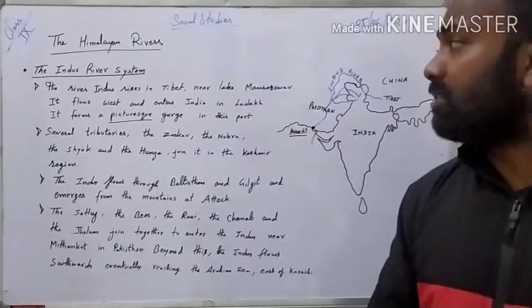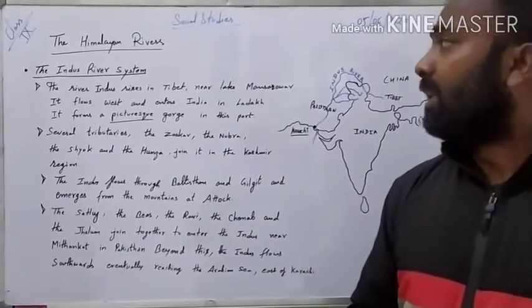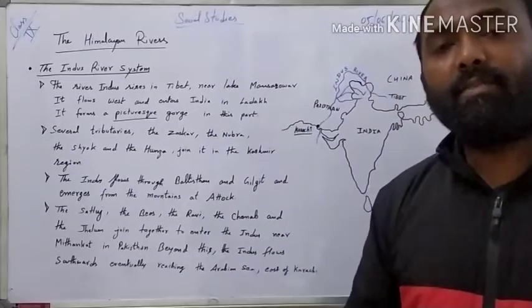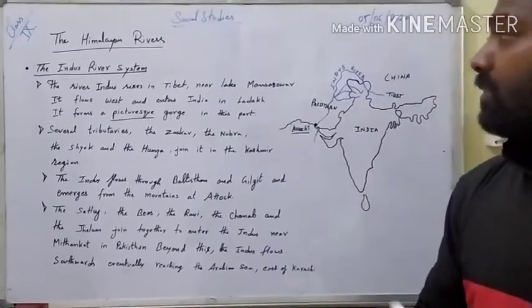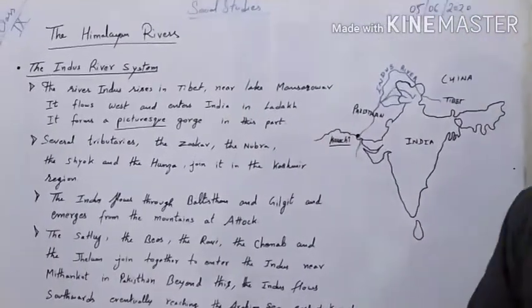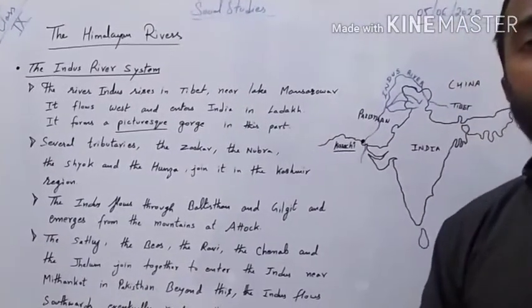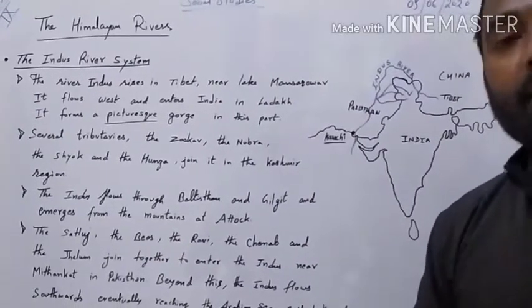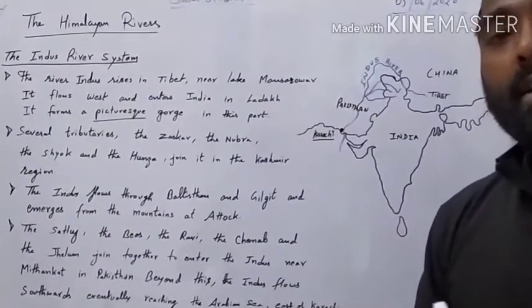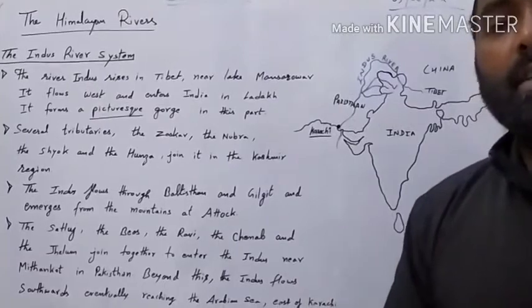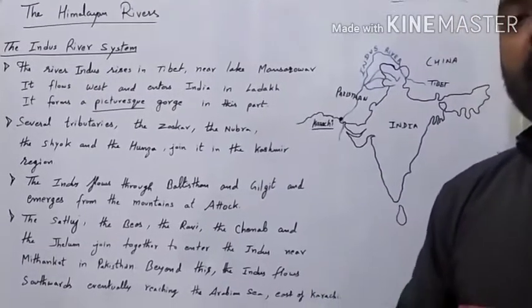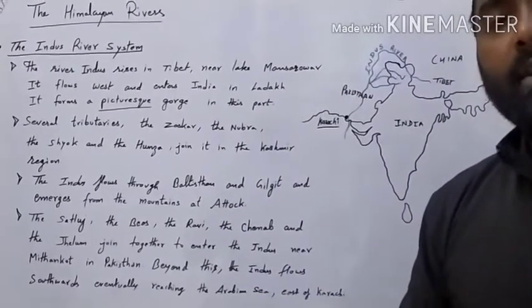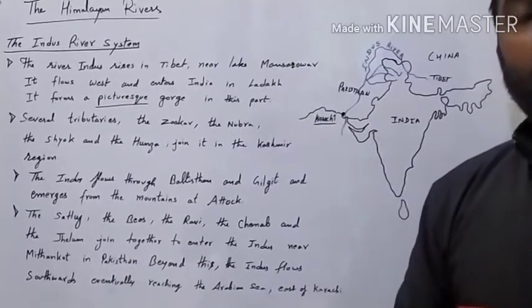And in this session, we are going to learn about the Himalayan river system, as we have said earlier. Let us understand the Himalayan river system. The major rivers include river Indus, river Brahmaputra, and river Ganga. These are very big river systems, and they are very long.